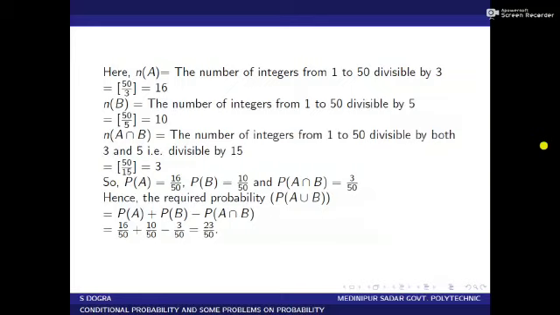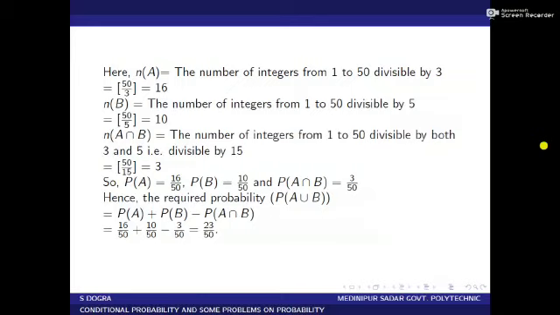So floor of 50 by 3 equals floor of 16 point something. If we take the integer part, then it gives you 16. N of B means number of integers from 1 to 50 divisible by 5. This is equal to floor of 50 by 5, that is equal to 10.